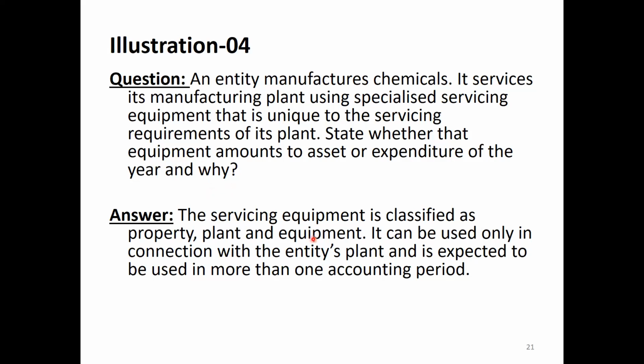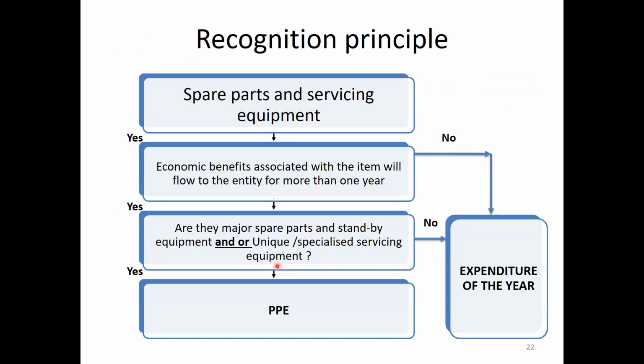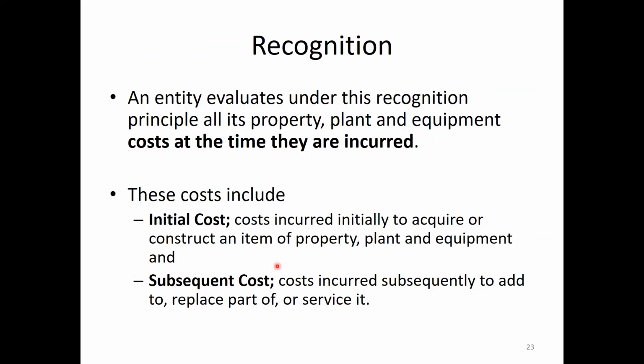The answer: the servicing equipment is classified as property, plant, equipment because it's unique. It can be used only in connection with the entity's plant and is expected to be used in more than one accounting period. Then it can be recognized as PPE. We can include the cost of that servicing equipment in the cost of that plant.